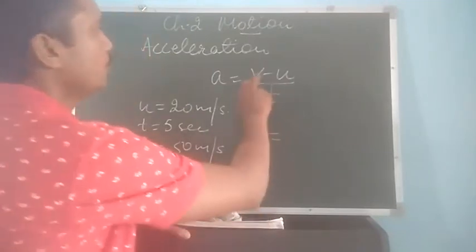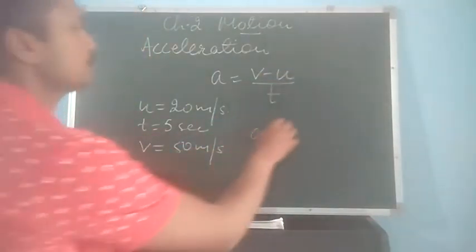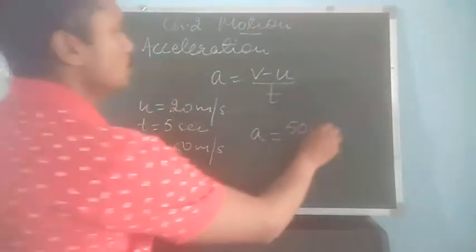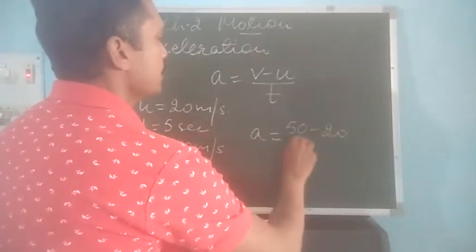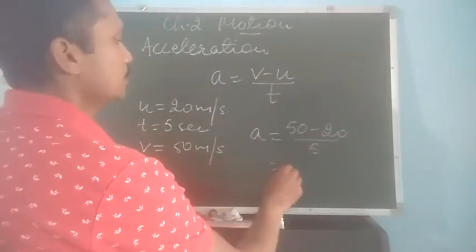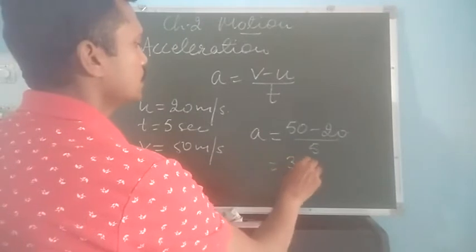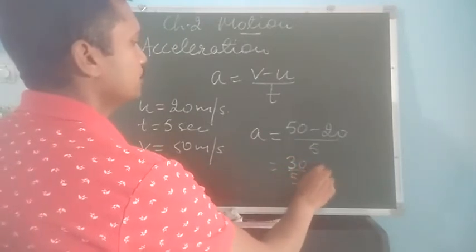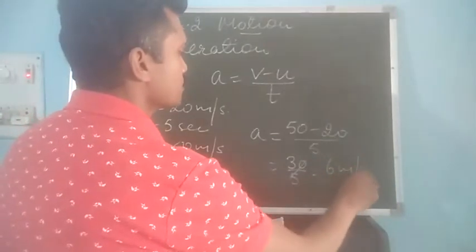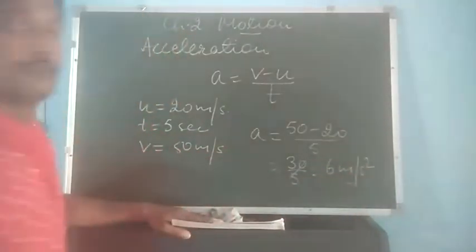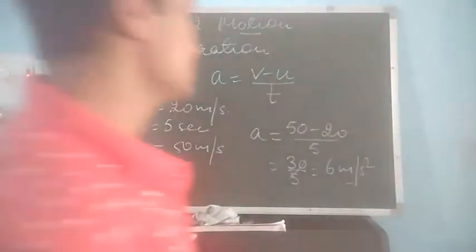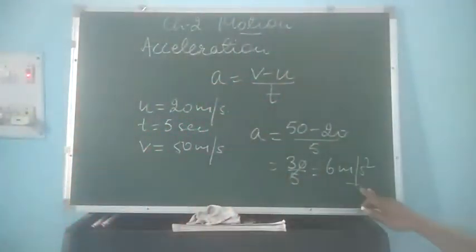a = (v - u) / t. v is 50 minus u, that means the initial velocity is 20, divided by 5, which is equal to 30 divided by 5. On cancelling we get 6 meter per second square. So we say acceleration of a body is 6 meter per second square. You can see.